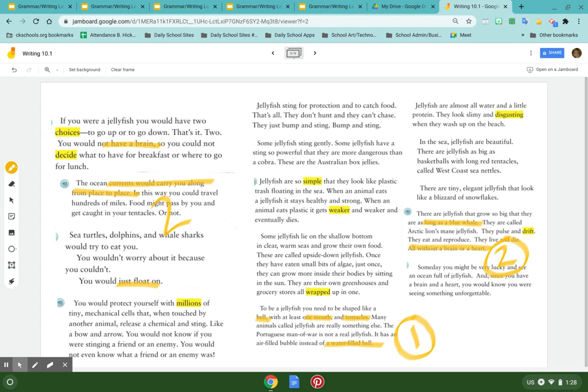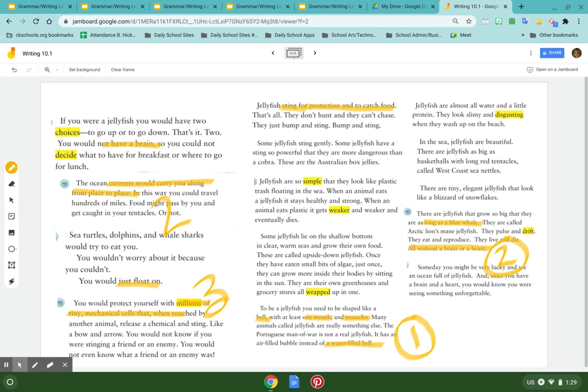All right. Do you see how I kind of get this organized and I kind of think, because I don't want to say, well, they don't have a brain or something and then tell you what they look like. I want to first talk about what they look like. Then I want to tell you how they don't have a brain and that causes them just to float through the water. And then the third thing that I want to do is talk about how they have millions of these little tiny mechanical cells that sting, and they sting for protection and for food. I think that is really interesting.